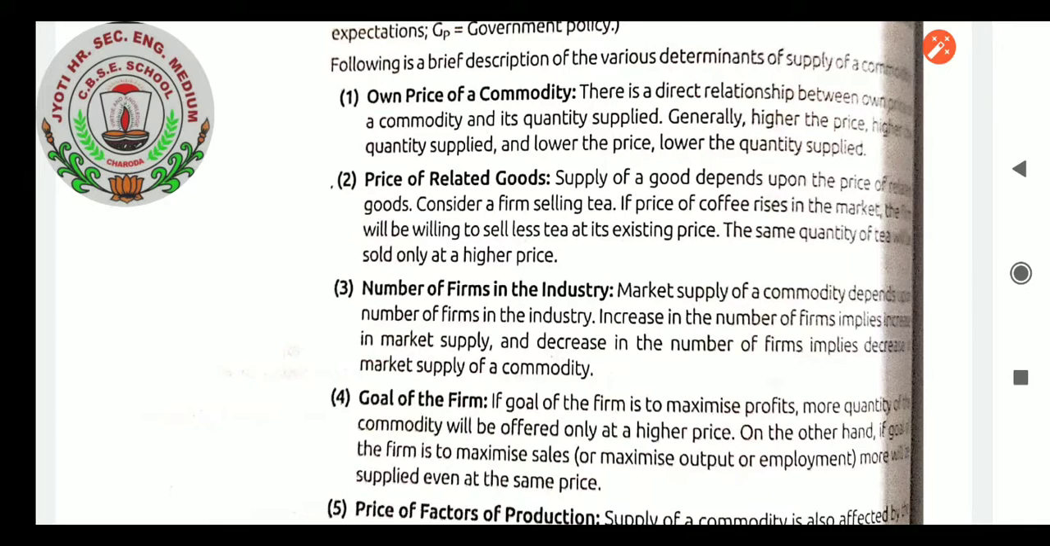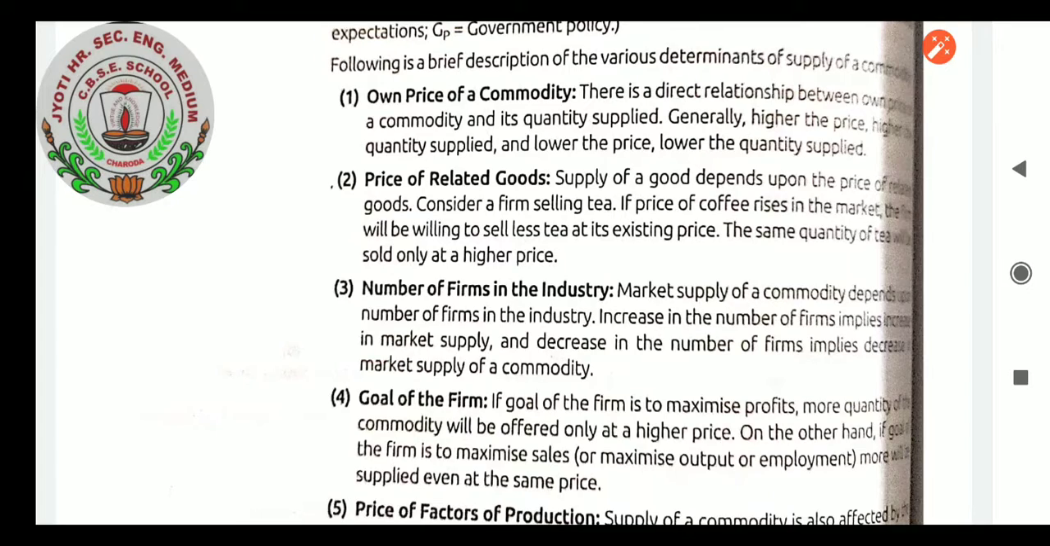So instead of raising the price of tea in parallel with coffee, it is better for the producer of tea to supply less tea in the market, as its demand is increasing just because of the coffee price. And at that time, when demand is more and supply is less, we can make the price of the good higher.